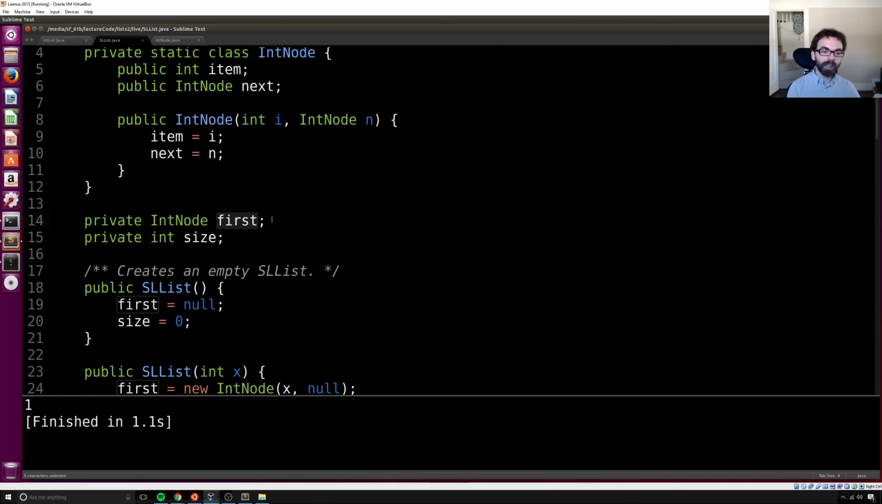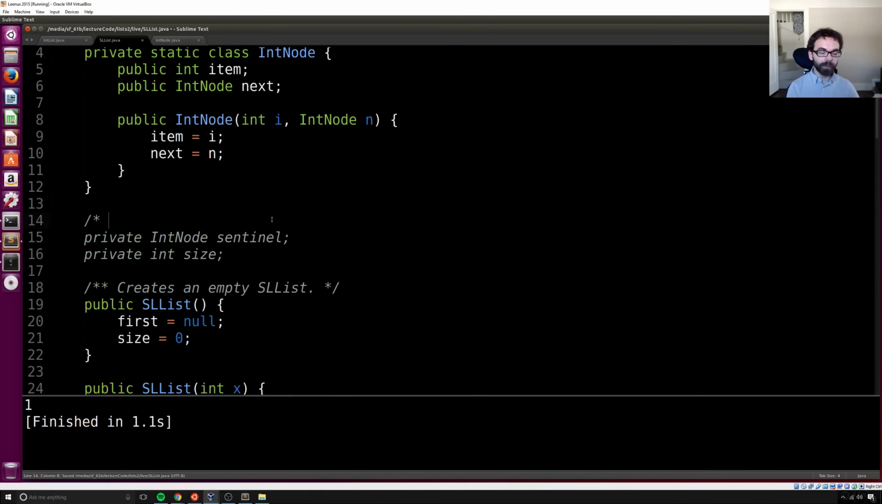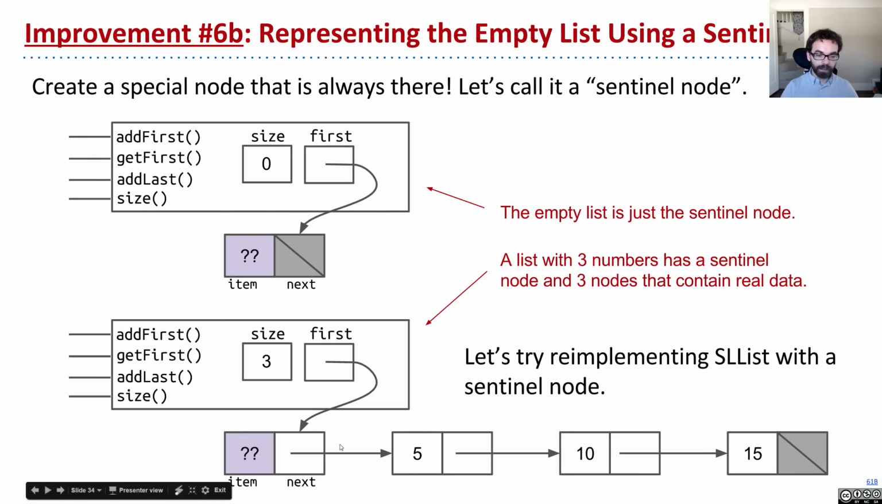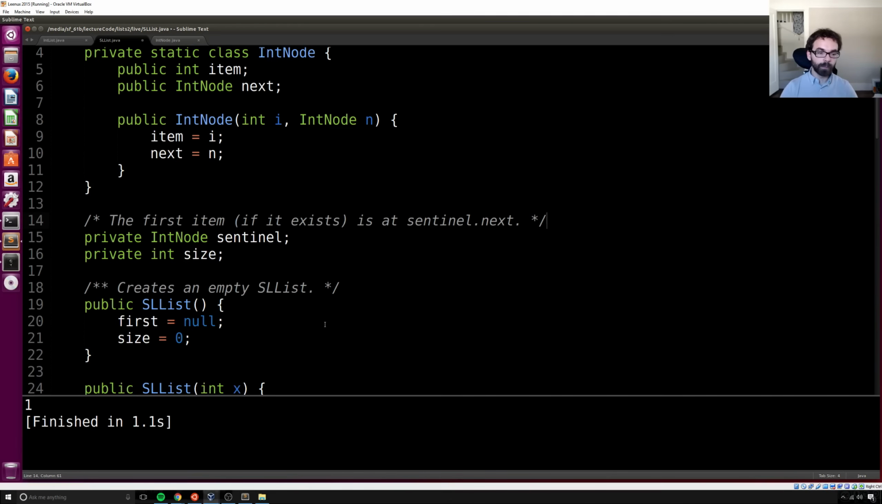So instead of first, I'm going to call this thing sentinel. Okay, I think it's just a better name. I'll make a little note here, mostly for us. This would be a strange comment to put in code. The first item, if it exists, is at sentinel.next. Okay. So we can see that if we look back at our picture from the previous slide, sentinel.next is going to be the real first item, if there is one.